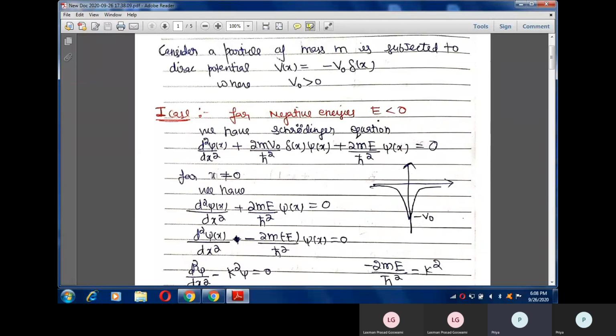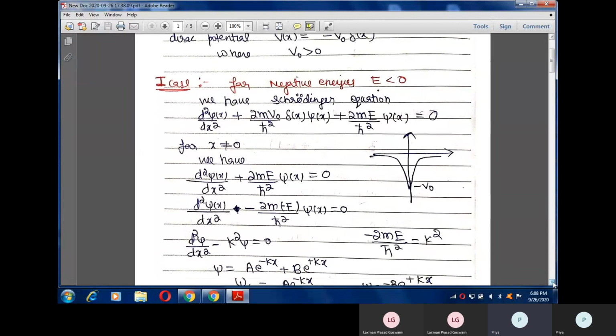For x not equal to 0, because as we all know, at x equals 0 this potential blows out, I can write the Schrodinger equation, and for x not equal to 0 this potential becomes 0, so I can write the Schrodinger equation in this way.